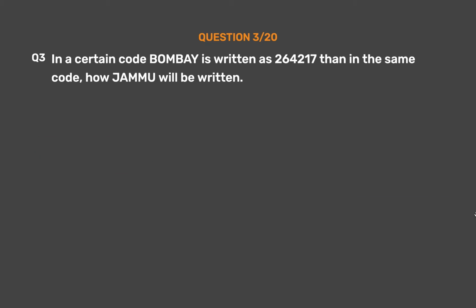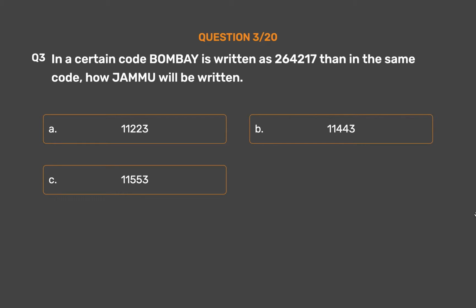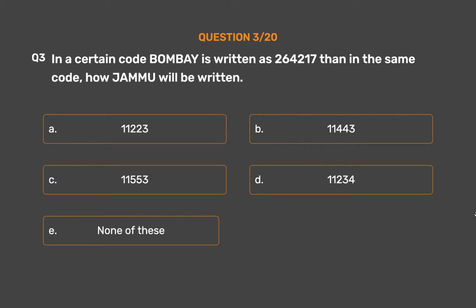Question number 3. In a certain code Bombay is written as 2,64,217, then in the same code, how will Jammu be written? Option A 11,223. Option B 11,443. Option C 11,553. Option D 11,234. Option E none of these.